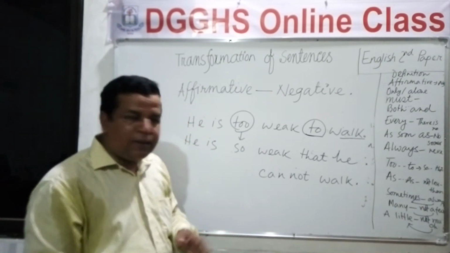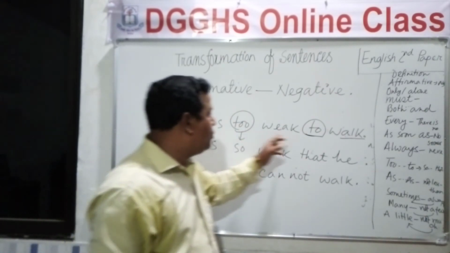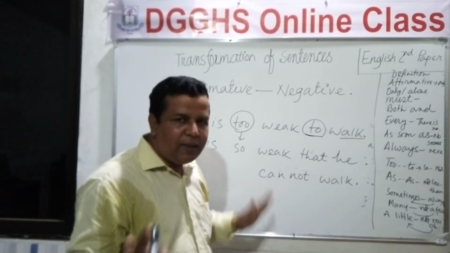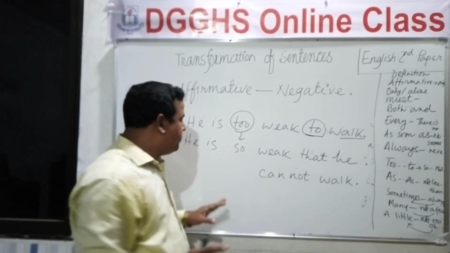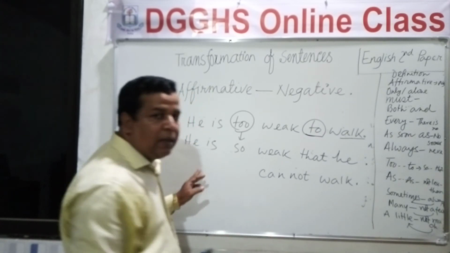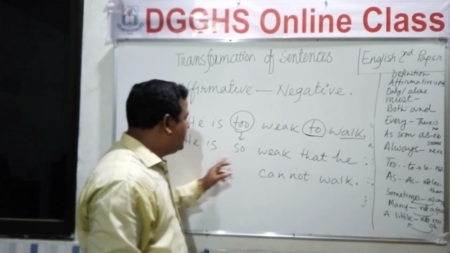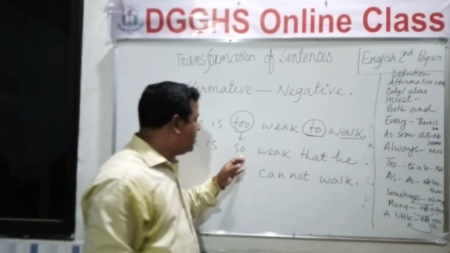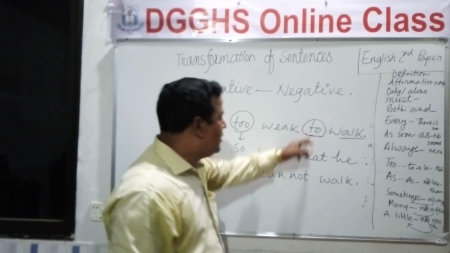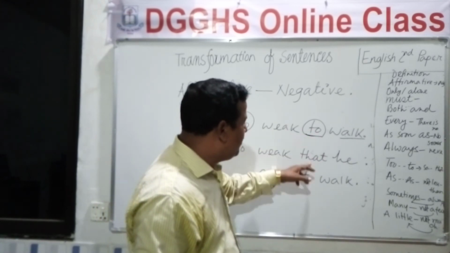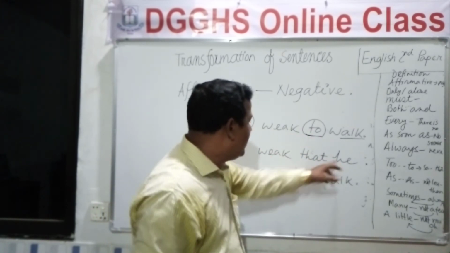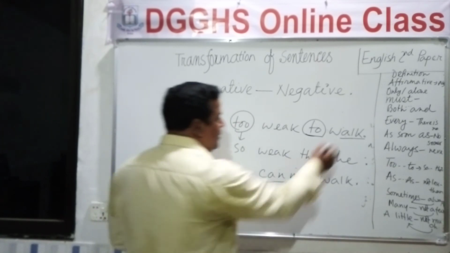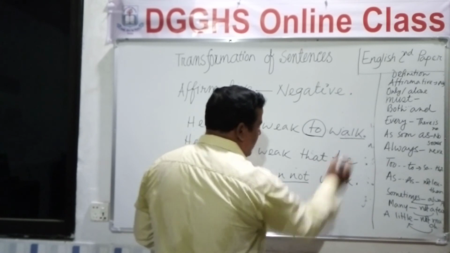So our affirmative sentence was "He is too weak to walk," and we are instructed to make it into a negative one, and we have made it negative this way. He is so, in place of too we have written so, and then we, and then in place of to we have written that, again the subject, and we will have to write cannot, okay, and then the last word, that is walk.